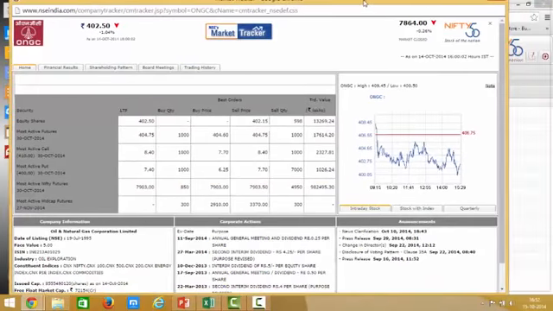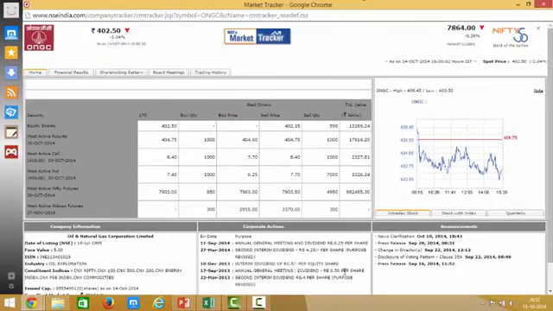Here we can see all the data with respect to ONGC. All the information is given, even the financial results, the shareholding patterns, the board meetings and the announcements made in the recent past, and even about their corporate results and the activities of the company and what sort of indices they are listed in. All that information we can see from this particular link.